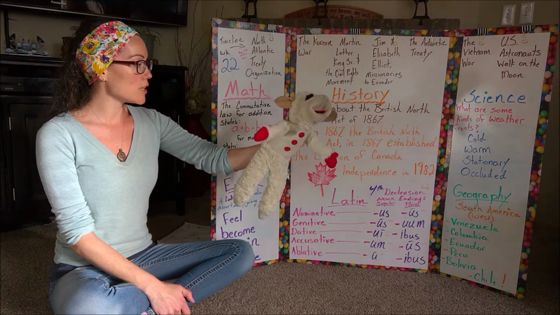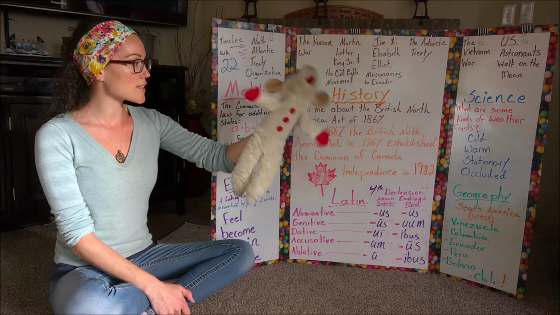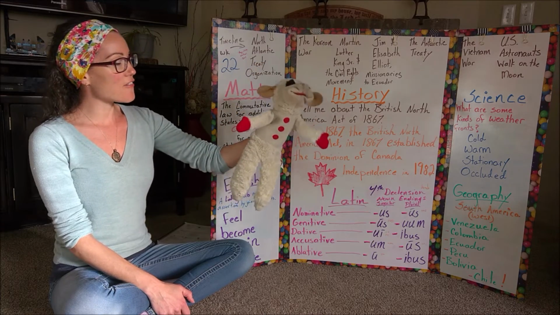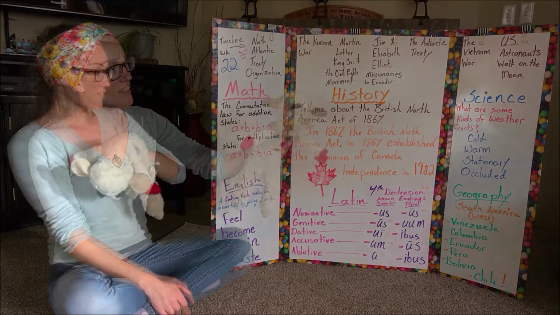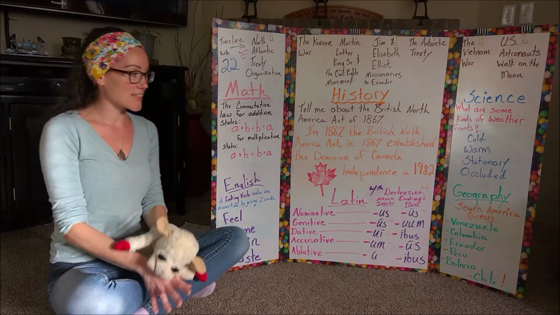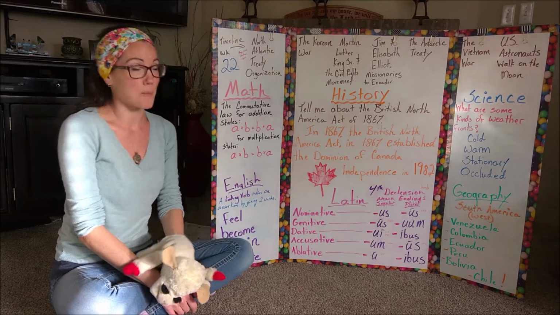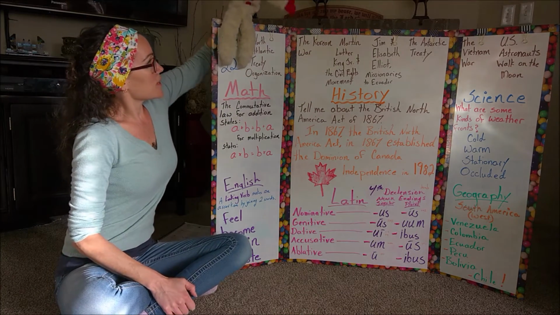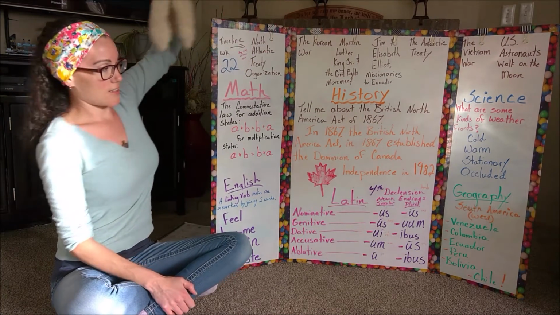Us, ibus, us, ibus. So go through it. Everyone's going to take turns with lamb, and because everyone's pretty familiar with this one by now, they'll be taking turns behind the board, which is lots of fun.